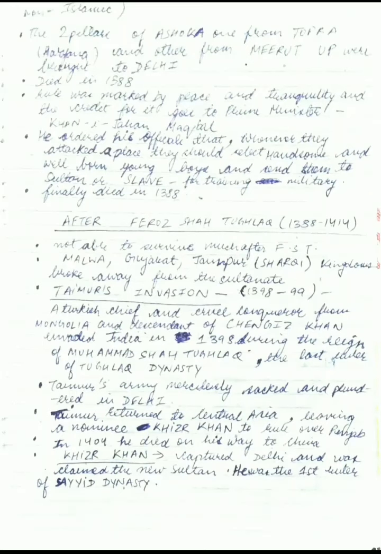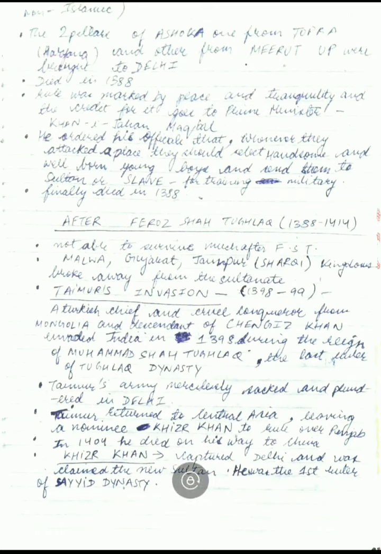He ordered his officials that whenever they attacked a place, they should select handsome and well-known young boys and send them to the sultan as slaves for military training. Makbal had ordered his officials that whenever they captured any place, they had to capture young boys from there and send them to the army to begin their training to serve the military. And finally, Firoz Shah Tughlaq died in 1388.